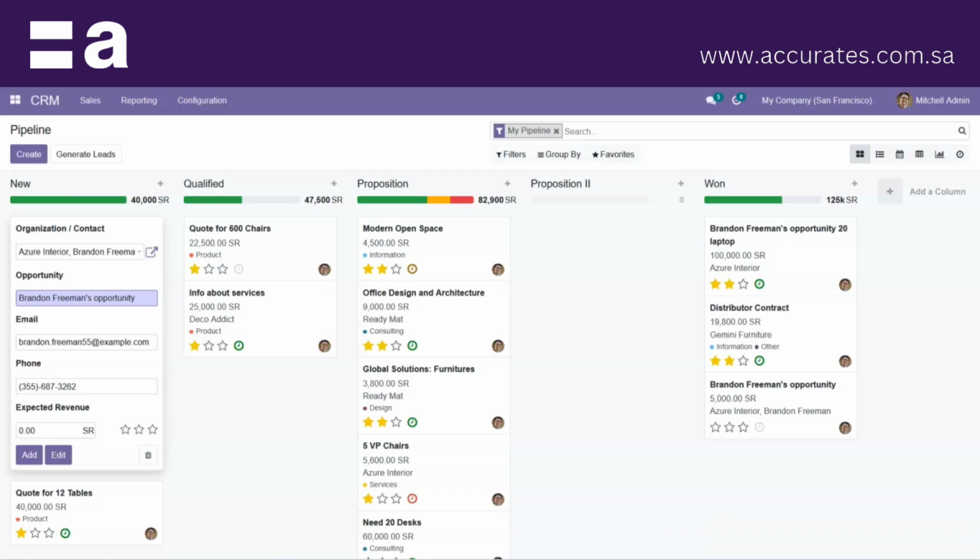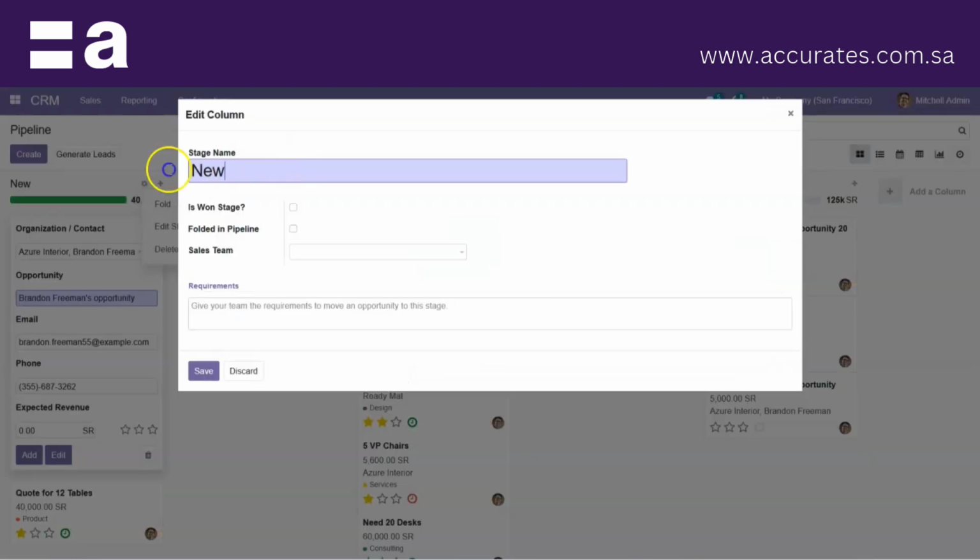You can see the different stages of the opportunities under this pipeline. Here you have New, Qualified, Proposition, Proposition 2 and Won. These are the different stages, and depending upon the organization or the policy, they can be changed. By clicking on this icon, we have the edit stage option. I just click on this, rename it, and click on save.